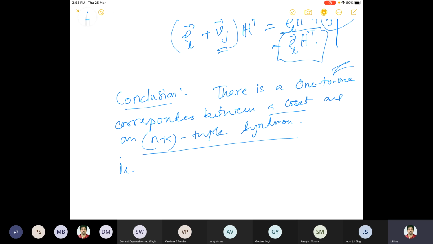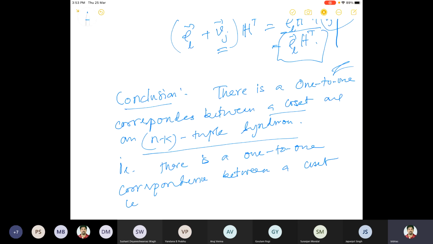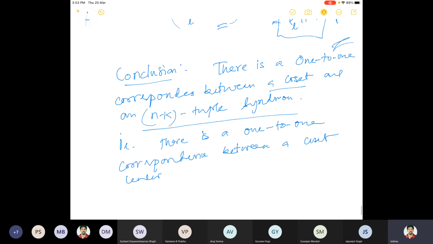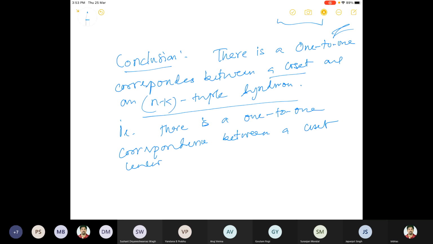So basically, there is a one-to-one correspondence between a coset leader and a syndrome.